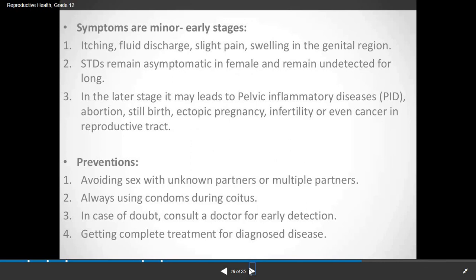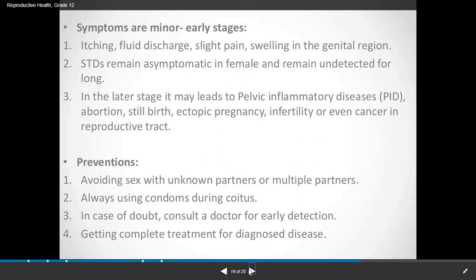Now, what are the symptoms in the earlier stage if a person gets infected with any kind of this disease? First is itching, fluid discharge, slight pain, and swelling in the genital region. Second, STDs remain asymptomatic in females and remain undetected for long.